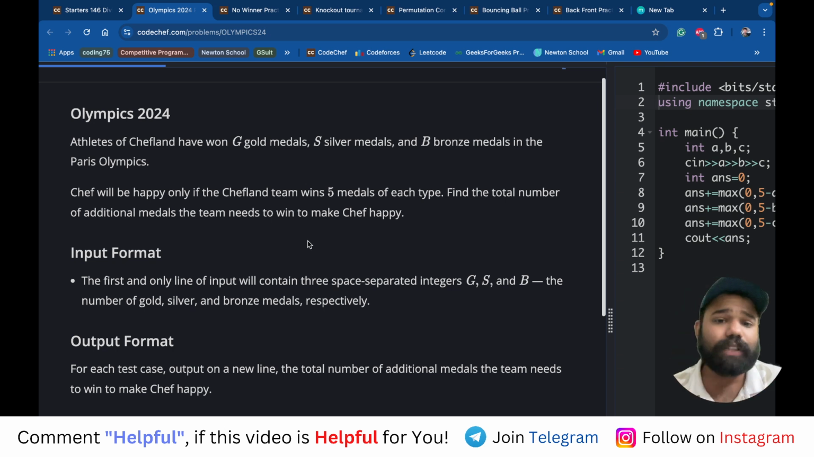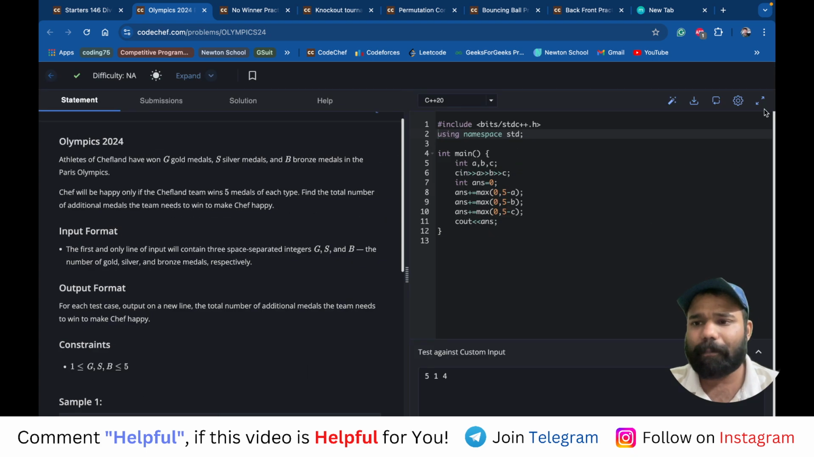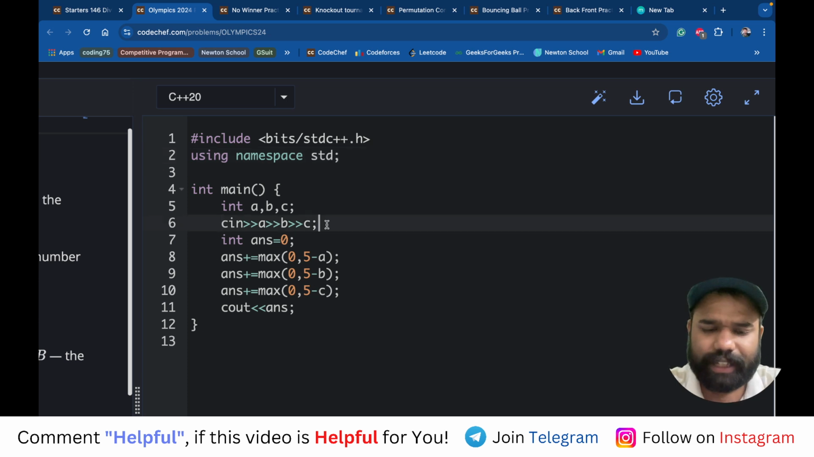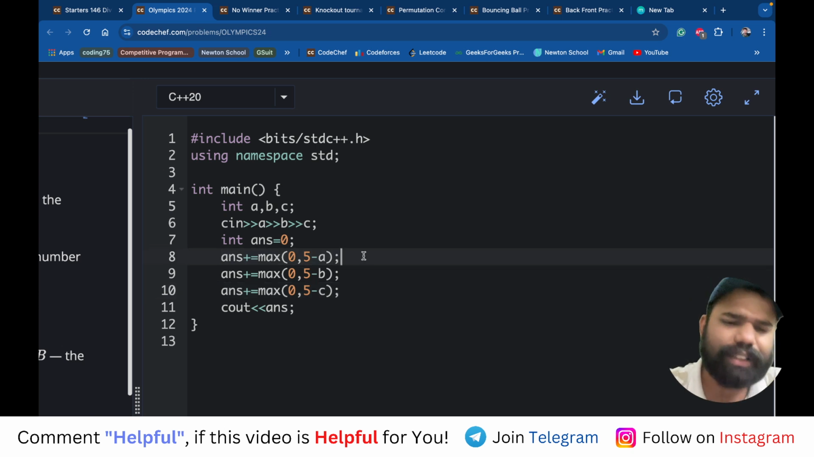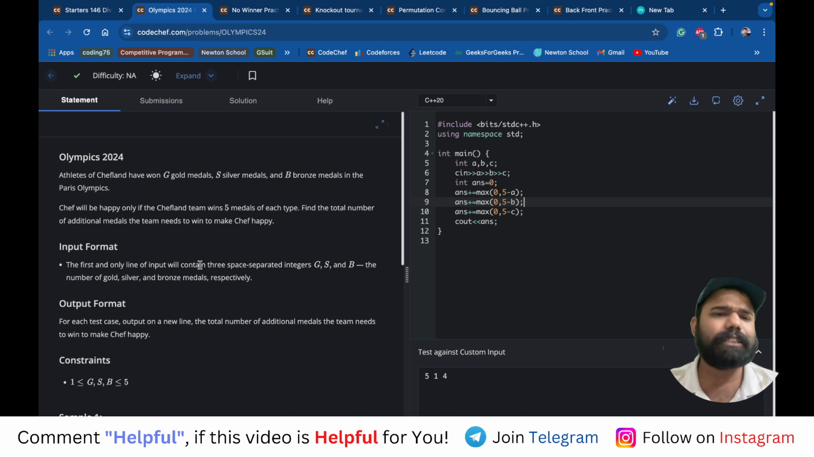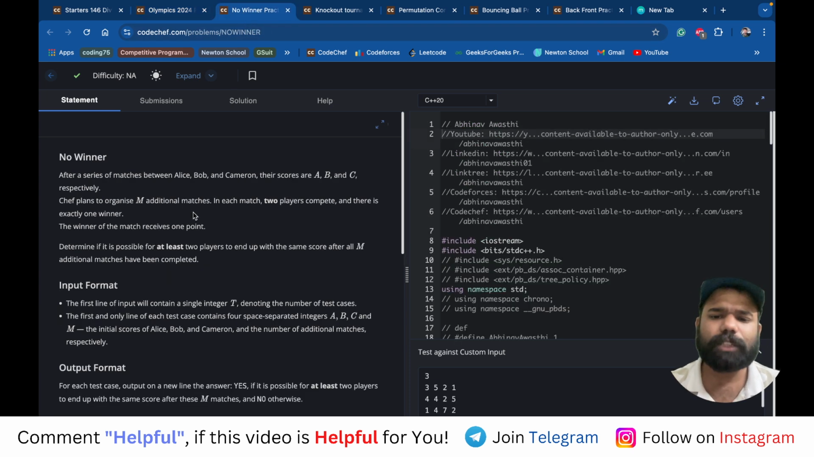Basically, if the number of medals is less than 5, then whatever the difference is will be the answer, and that will be stored in sum. What I'm doing here is simply taking the first 3 inputs A, B and C, then taking the difference of each with 5. If the difference is greater than 0, then I'm adding it to the answer. If it is 0 or less, then there is no difference. And that's it. This is a very basic problem with a time complexity of O(1) and a space complexity of O(1). Amazing. Let's move forward.